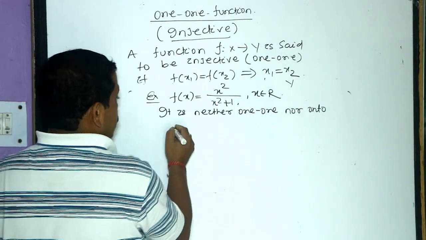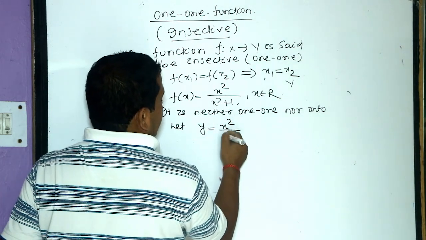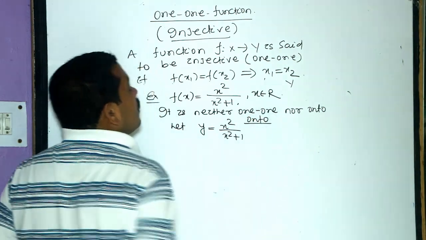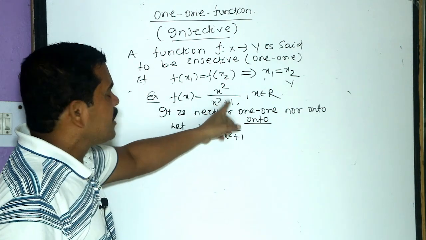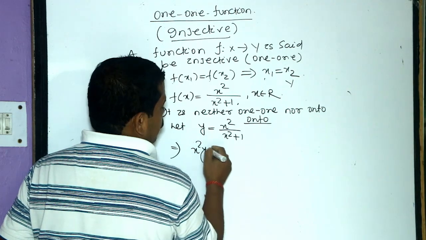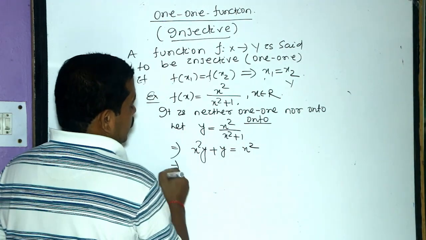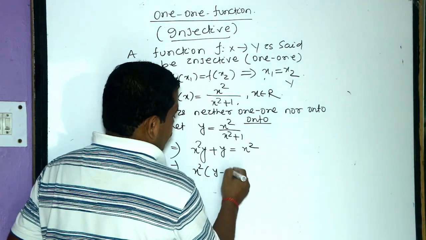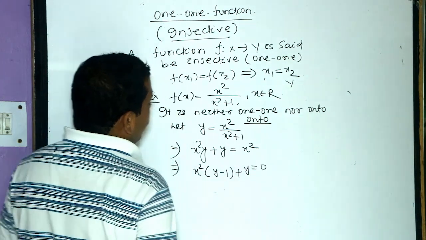How? Take y as x squared by x squared plus 1. First we shall check whether it is onto or not. Now it will be x squared y plus y equals x squared, which gives x squared into y minus 1 plus y equals 0.